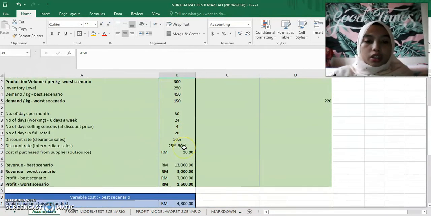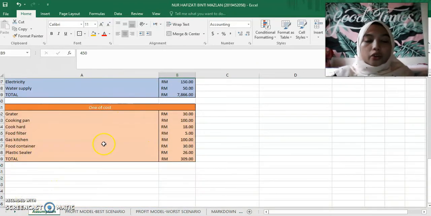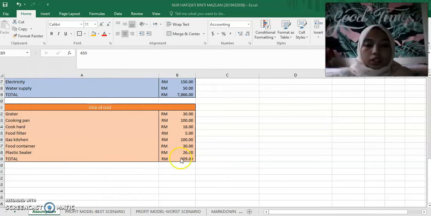And next is the one-off cost. The one-off cost is the cost that I gather to make the banana chips, such as grater, cooking pan, cooking heart, food filter, gas kitchen, food container, and plastic sealer. The total is 309 ringgit. The reason 309 ringgit is a one-off cost is that the equipment is purchased only one time, and it can be used for a long time. As long as it is not damaged, it can be used further.